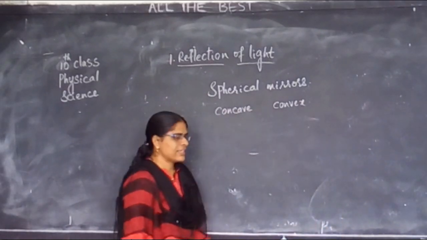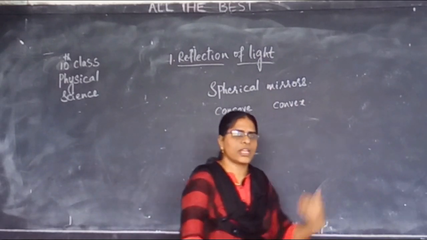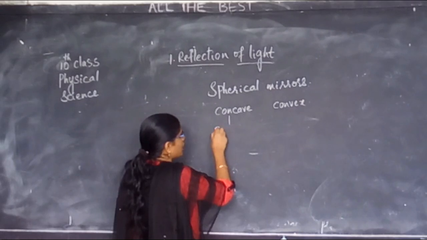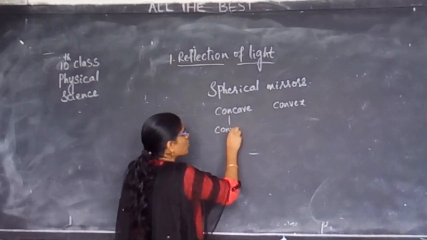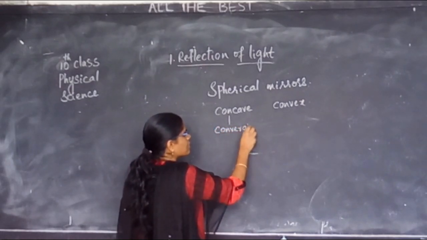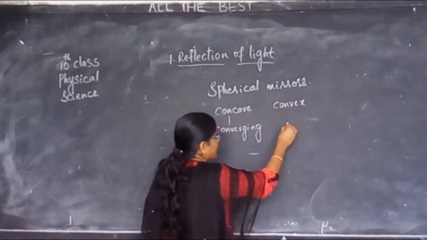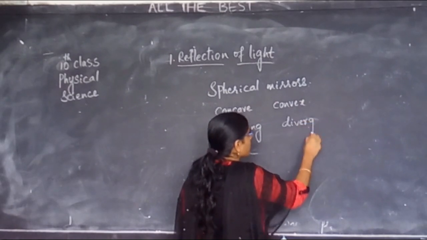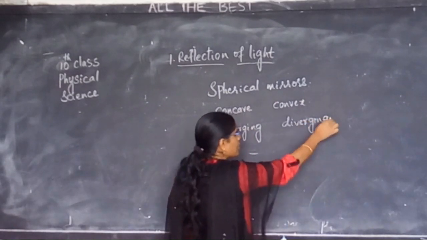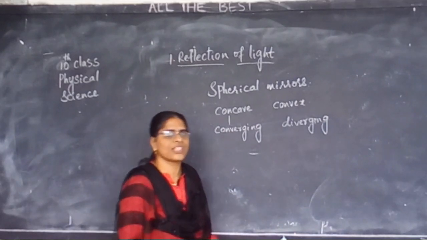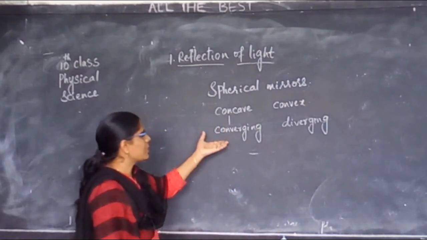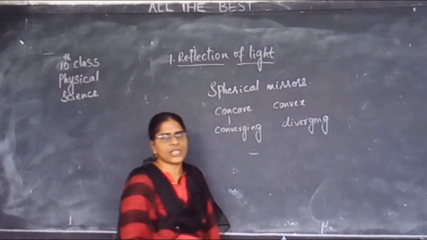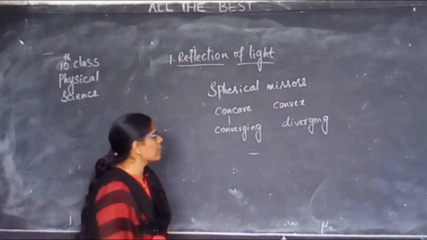In this, we said that our concave mirror is a converging mirror, whereas our convex is a diverging mirror. In the last class, we learned about these things. A concave mirror is a converging mirror. A convex mirror is a diverging mirror.